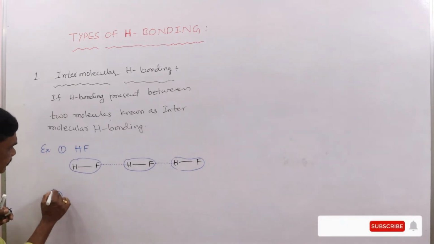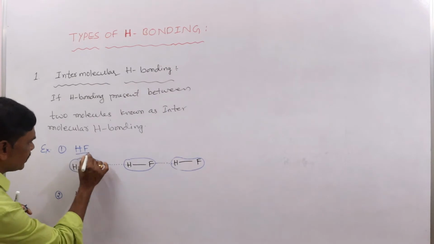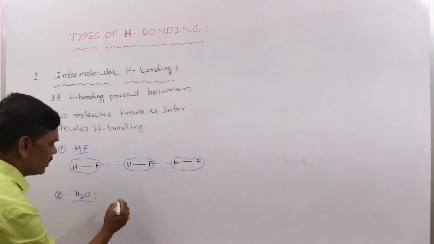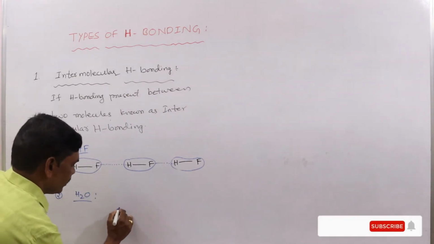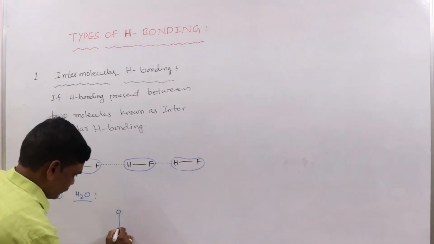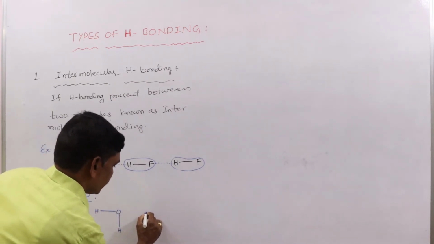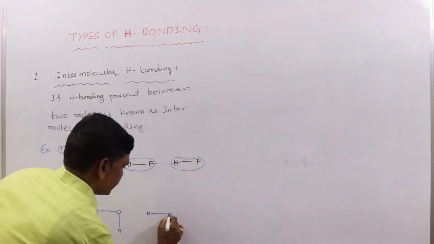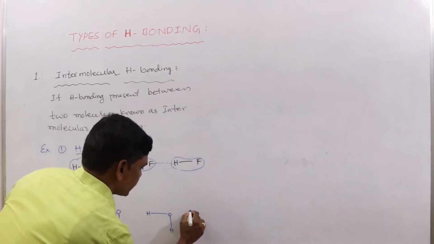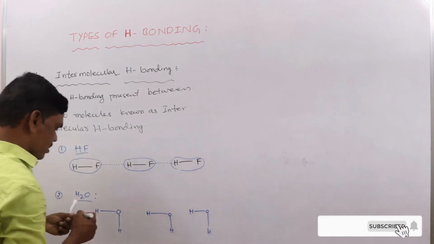Another example is water molecule. Here oxygen, hydrogen, here hydrogen, and this is the oxygen.